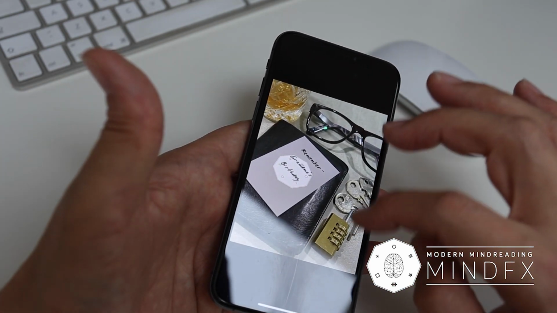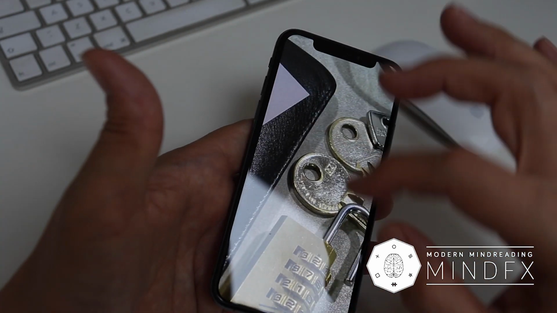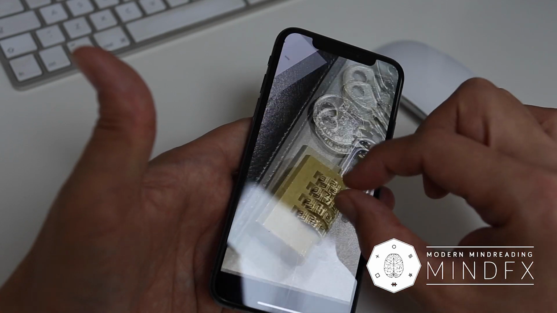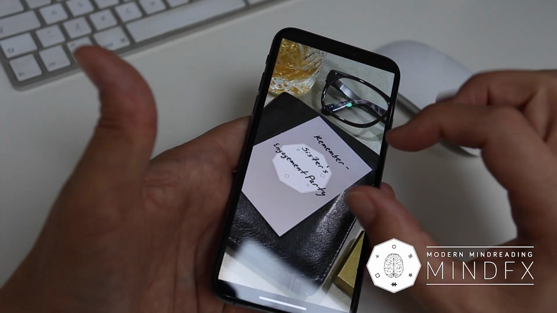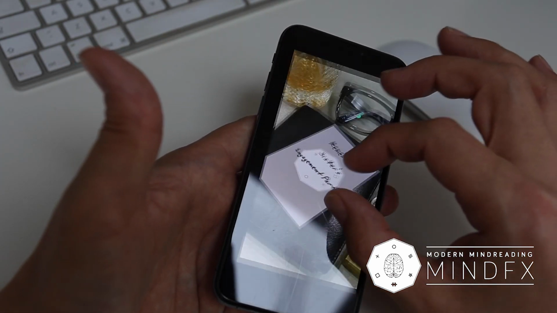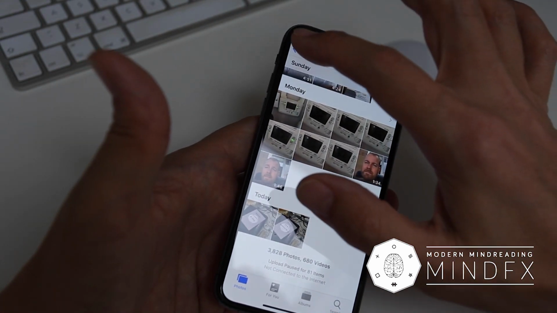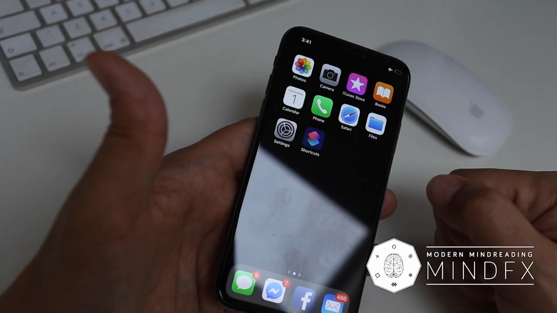And when I go into the photograph album, we've got a new photograph, and I can show the 27th of the 12th, and it says on there, remember sister's engagement party. So this should hopefully give you a little insight into what TAP is, obviously how it works. I think it's just very, very clever.